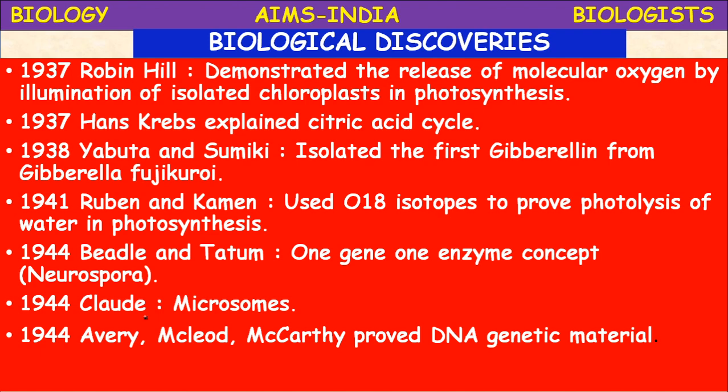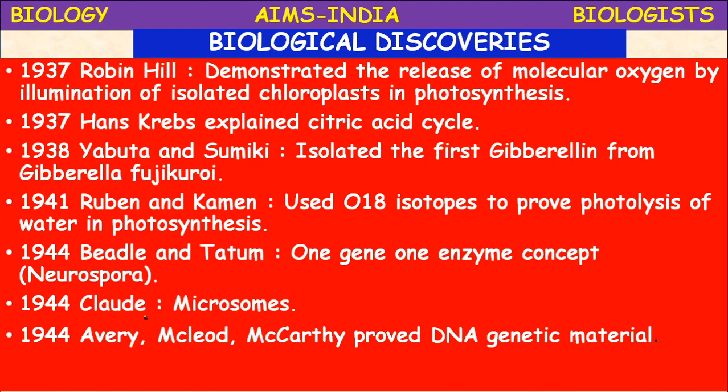Next, in 1938, Yabuta and Sumiki isolated the first gibberellin, a plant hormone, from a fungus called Gibberella fujikuroi. It causes a disease in the rice plant, foolish seedling disease.